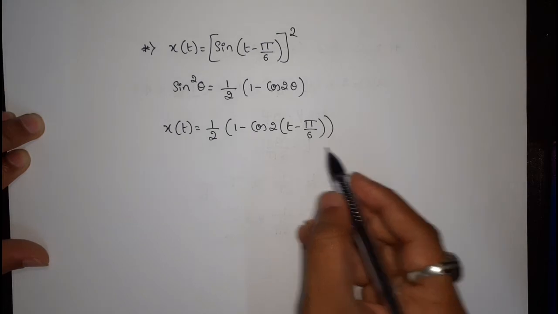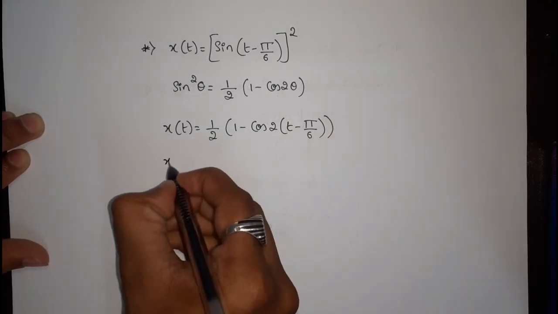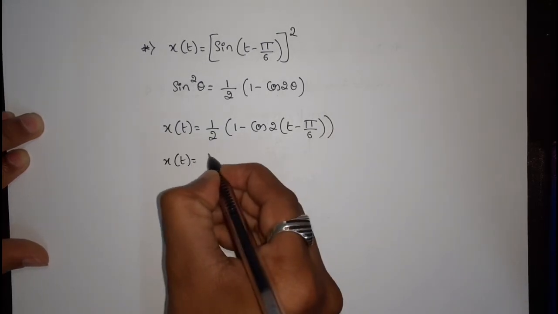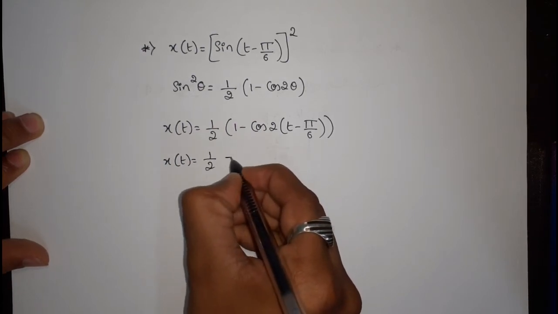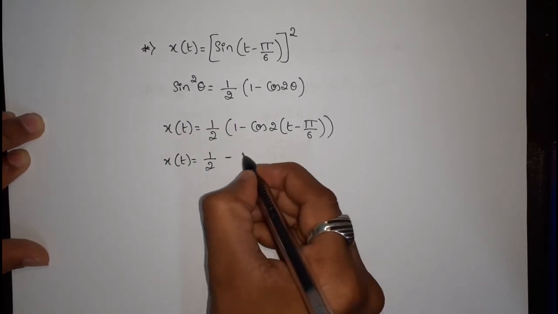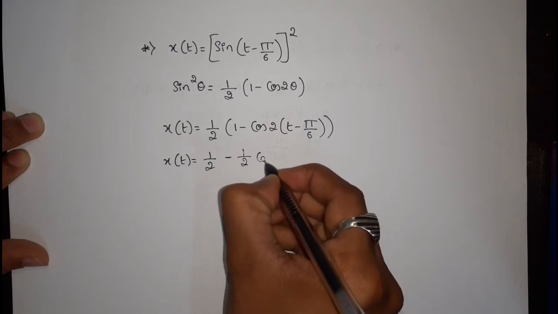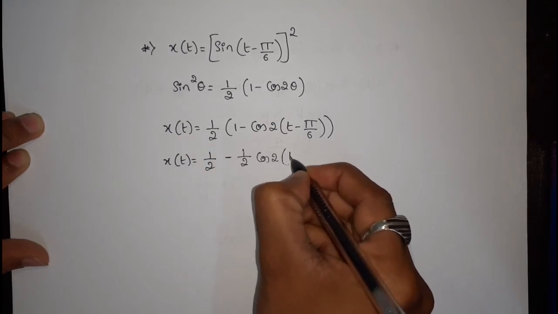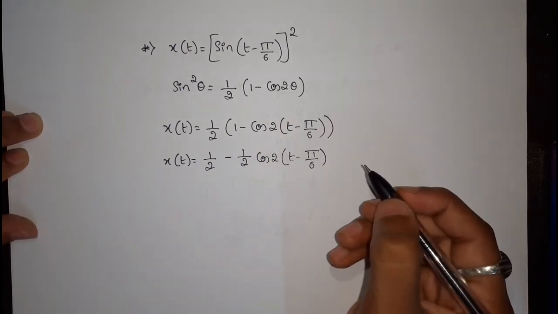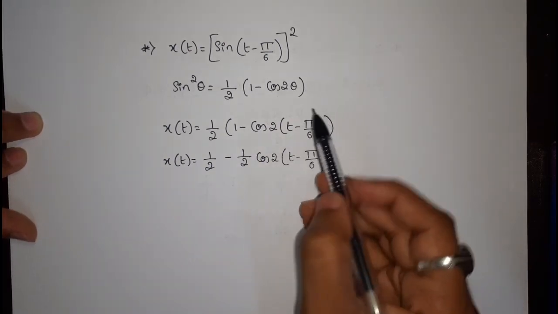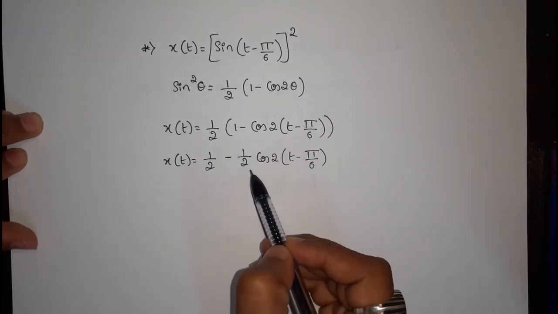That's it. Now expanding the expression, x of t is equal to 1 by 2 into 1, which is 1 by 2, minus 1 by 2 into cos 2 times t minus pi by 6. We are just expanding the expression.